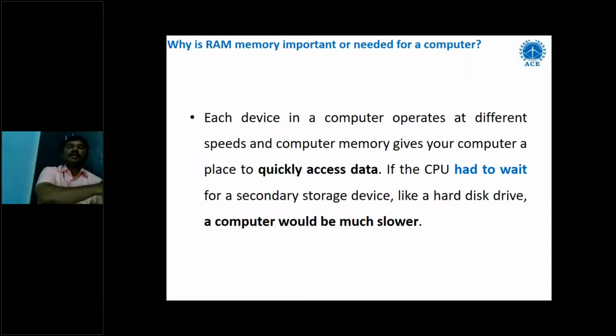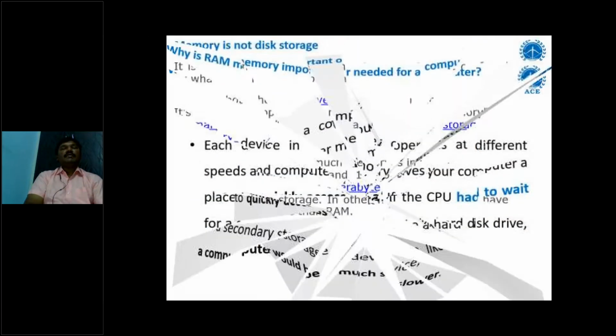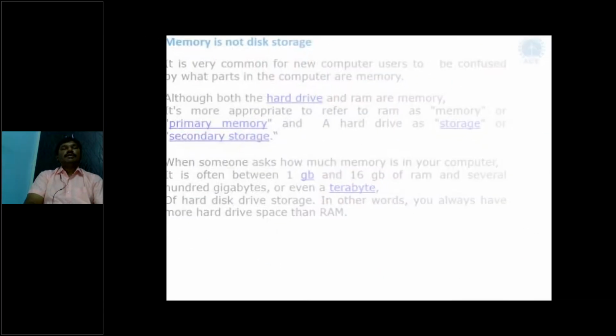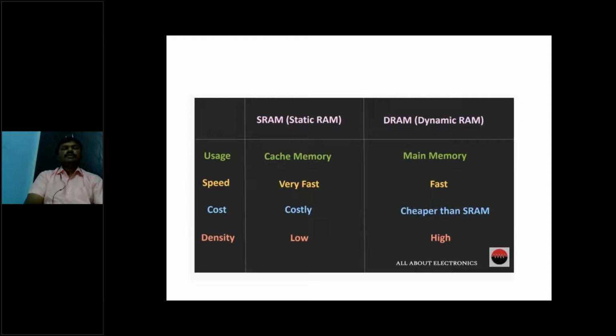Instead, whenever you call data from the hard disk, it is stored in RAM, and from RAM it can be called. So whenever the CPU becomes free, it calls the data from RAM easily, because RAM is near the CPU. That is the need for RAM. So these are the differences between SRAM and DRAM.